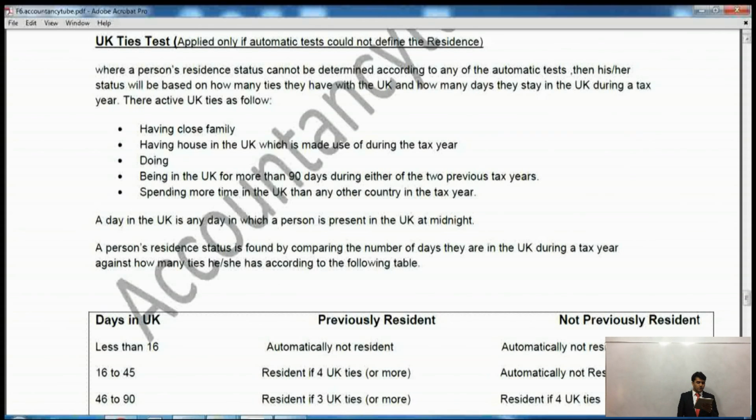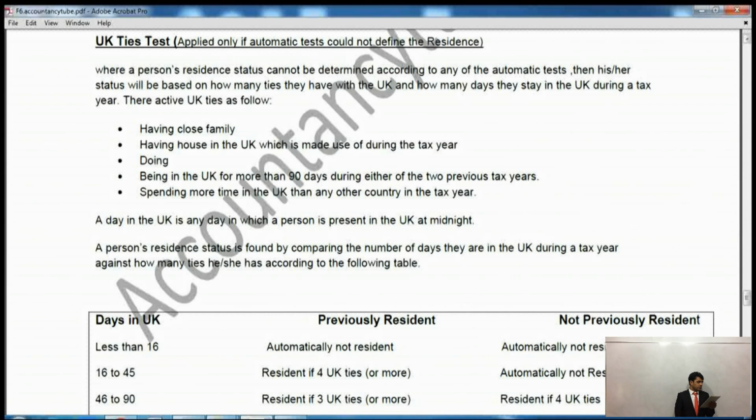The fourth tie is being in the UK for more than 90 days during either of the previous 2 tax years. So you were resident in the previous 2 years, 90 days or more in the UK. So being in the UK for more than 90 days during either of the previous 2 tax years. So you could have the previous year, or the year before the previous year. Right? So either of the previous 2 years.